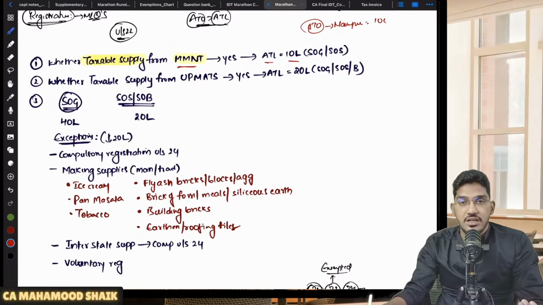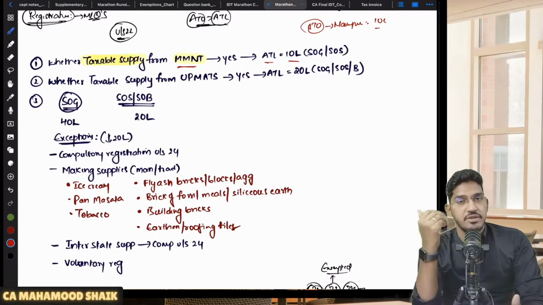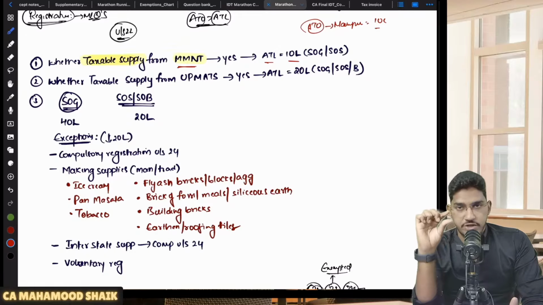That means if his aggregate turnover exceeds 10 lakh rupees, whether he is engaged in supply of goods, supply of services, or both, then in case he is making a taxable supply from MMNT, the applicable threshold limit is 10 lakh rupees only. So if his aggregate turnover exceeds 10 lakh rupees, he will be liable to take registration. And where will he take registration? In every state or union territory from wherever he is making a taxable supply. So GST registration is going to be state specific.